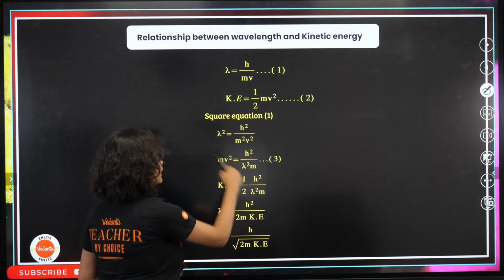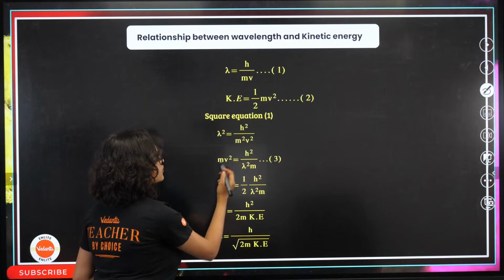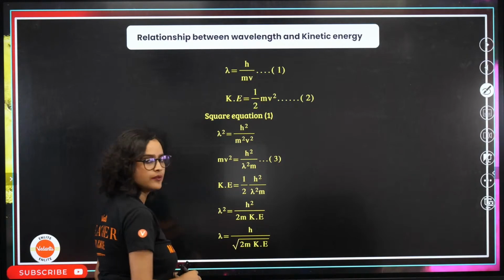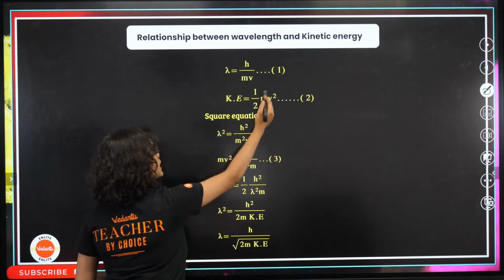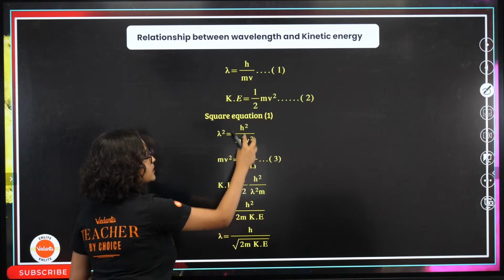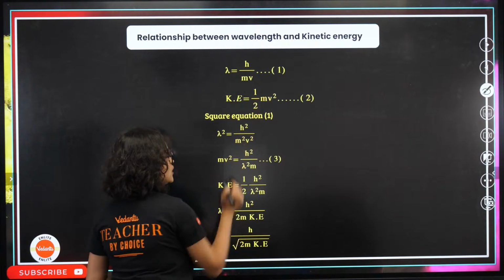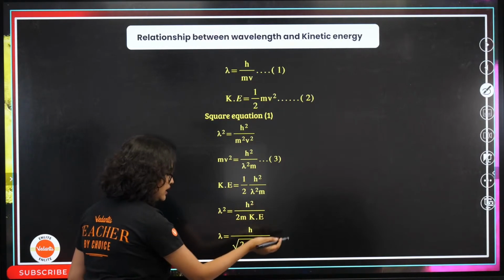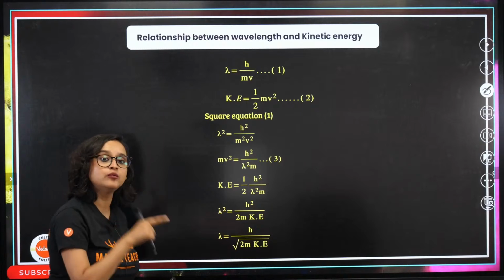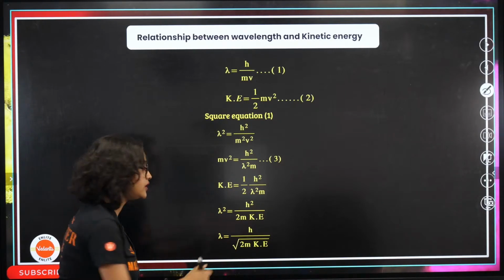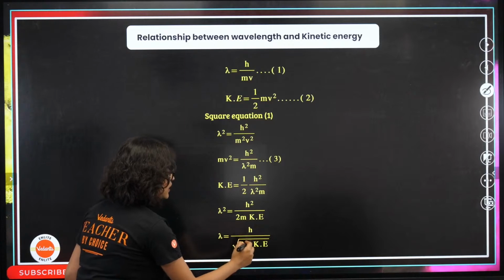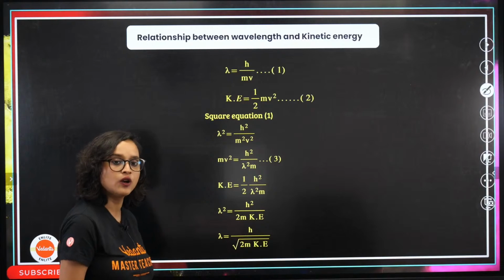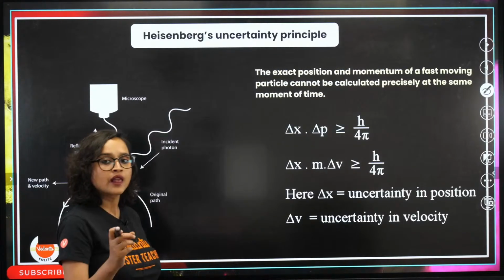Rearrange it a little bit. What do you get? You get mv square is equal to h square by lambda square, divided by m. Now in the place of mv square, we can put this value. When we do that, lambda square is equal to h square divided by 2m times KE. Because there is a square, we have to remove it, and we get a square root. So lambda is equal to h divided by the square root of 2m KE.